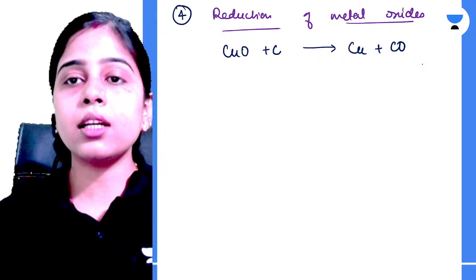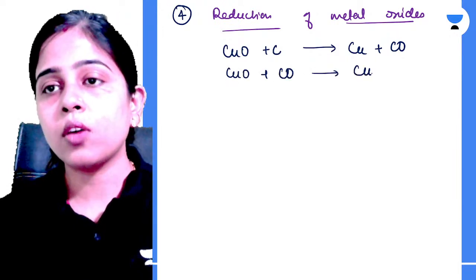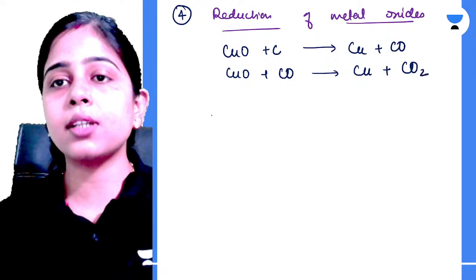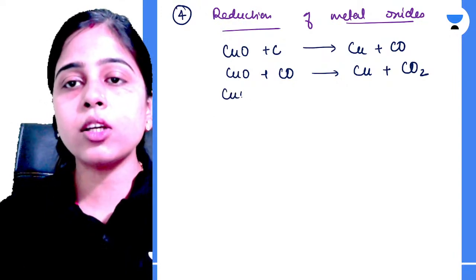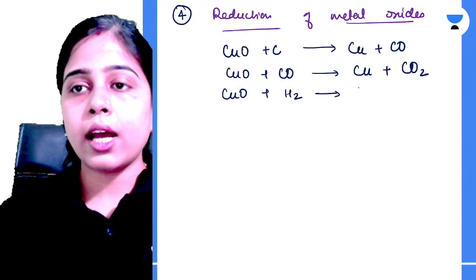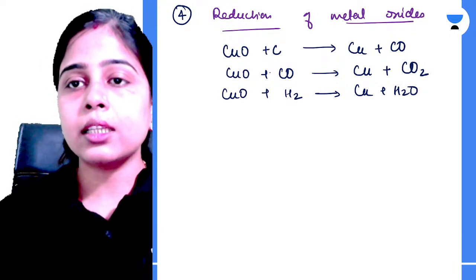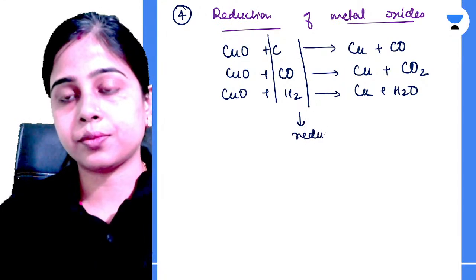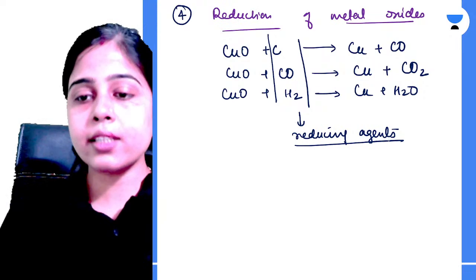Now you can reduce this cupric oxide using carbon monoxide also, where the cupric oxide becomes copper and the carbon monoxide gets oxidized to form carbon dioxide. Similarly, cupric oxide can be reduced using hydrogen also, and it will form H2O. Clear? So here you can see all three are acting as reducing agents.